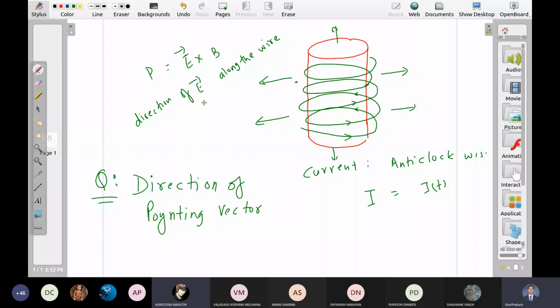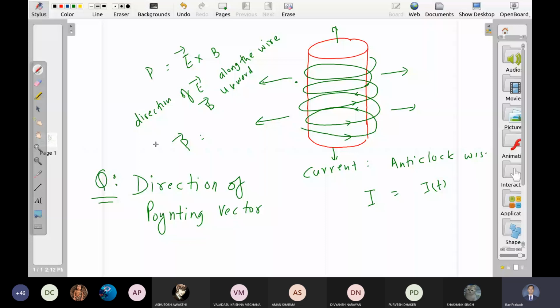Upwards. So what is the direction of P now? It's R cap. It is outward or inward? Sir, radially outwards. Outwards, sir. Let us say it is outward.